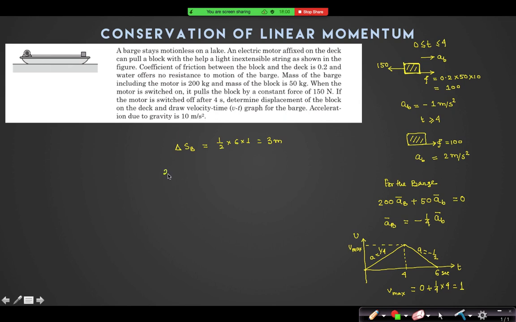And can I say that mass of the barge into displacement of the barge plus mass of the block into displacement of the block is equal to 0? So if I know this one, then I can say the displacement of the block is 4 into 3, minus 12 meter. So what is the displacement of the block with respect to the barge? What should be the answer then?